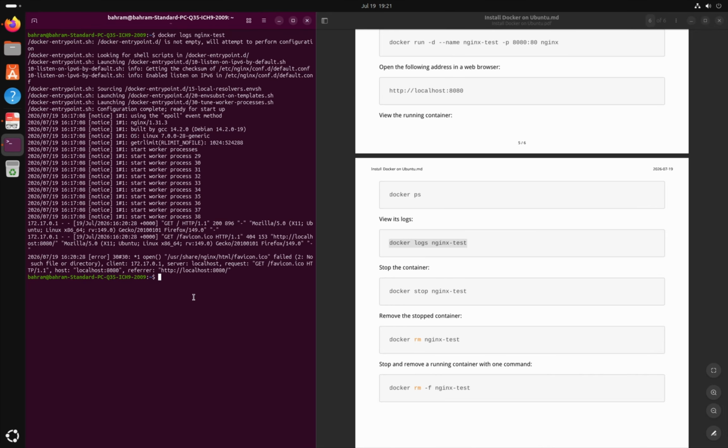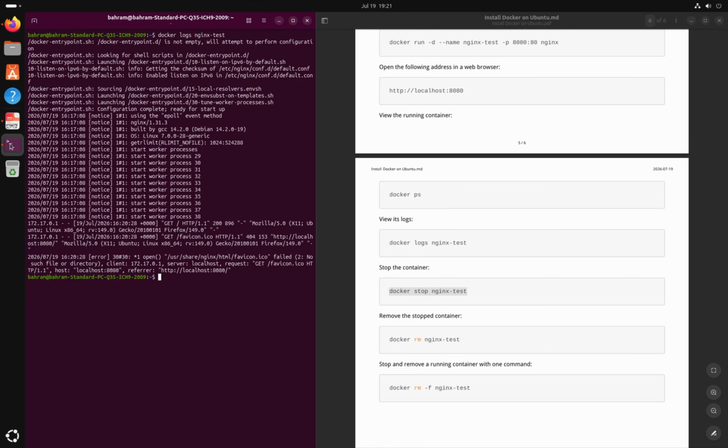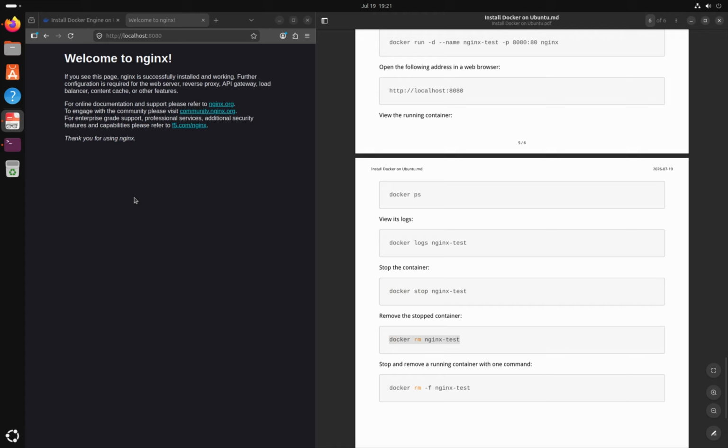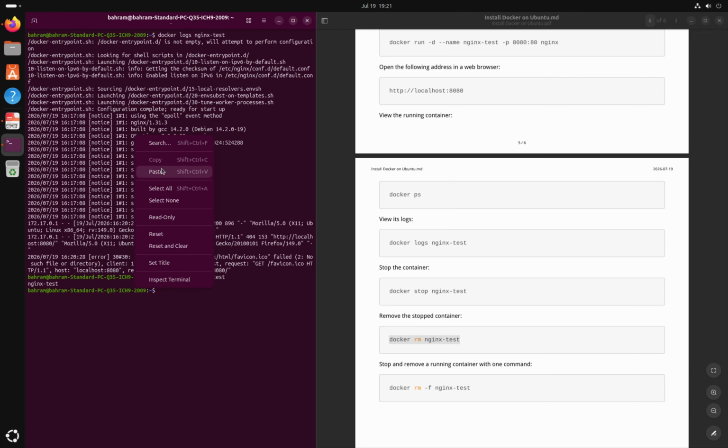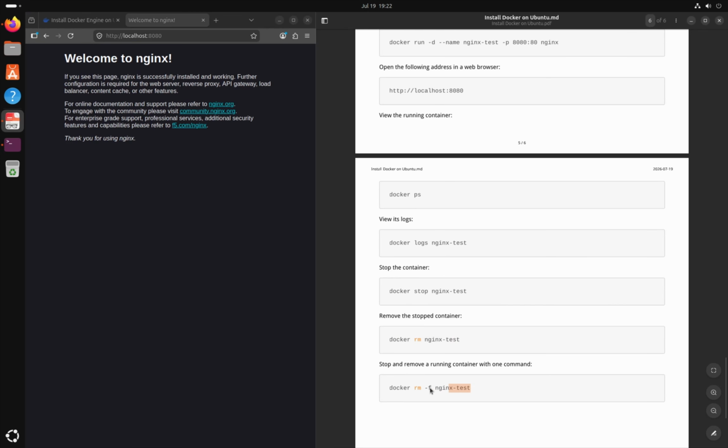When we are finished, we can stop the container using this command: docker stop, the name of the container. Then remove it. If the container is still running and you want to stop and remove it with one command, use this.